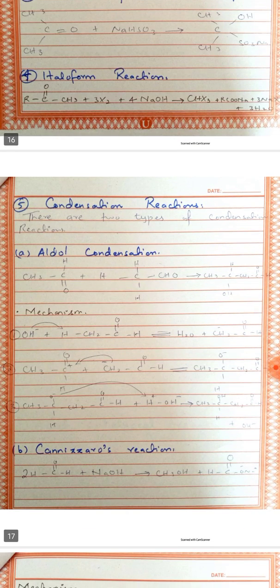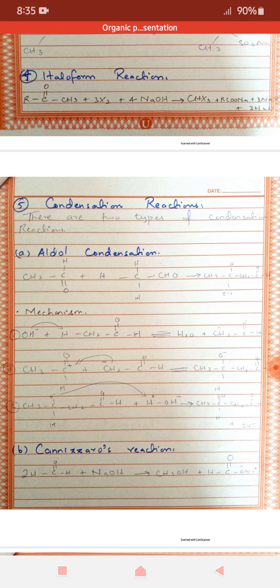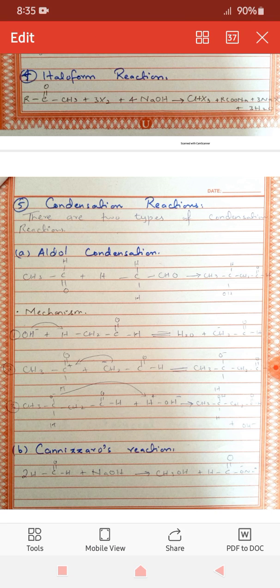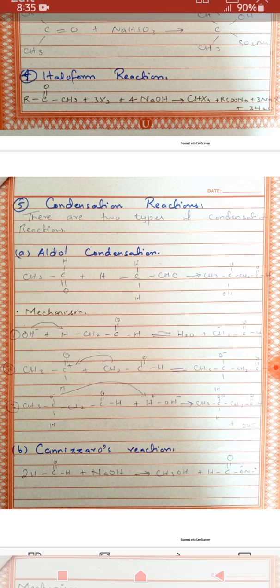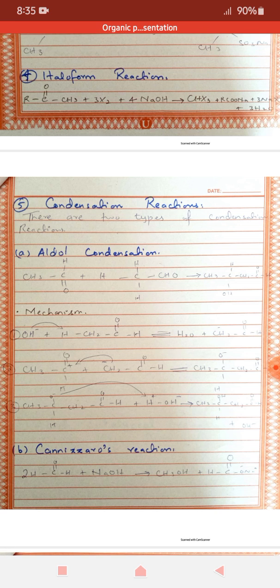Fifth is condensation reaction. Condensation reactions are reactions in which two molecules of the same or different group combine to form a new compound with or without the elimination of a small molecule like water or ammonia. These types of reactions are called condensation reactions. It has two types. First is aldol condensation.